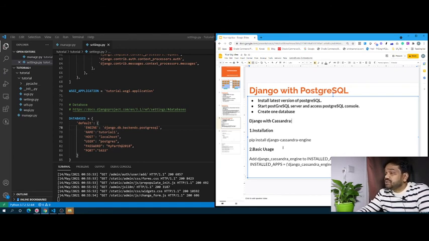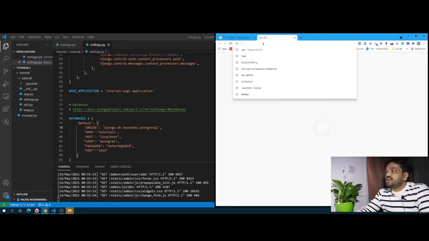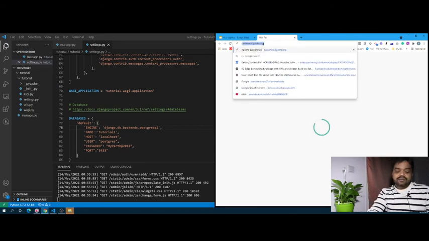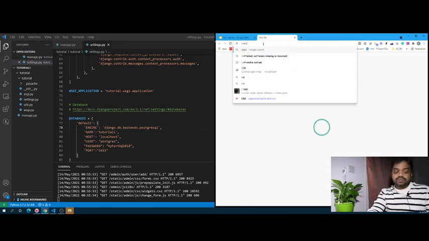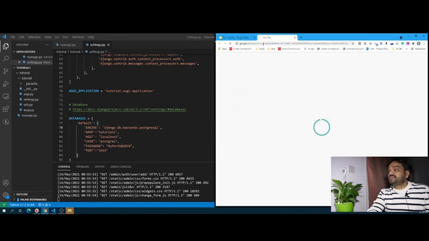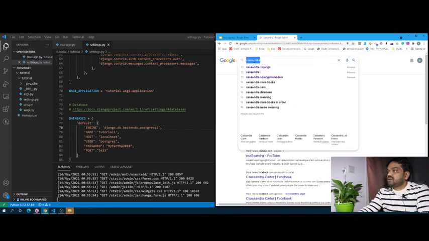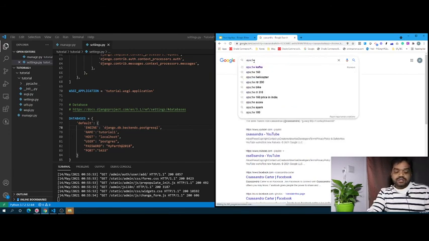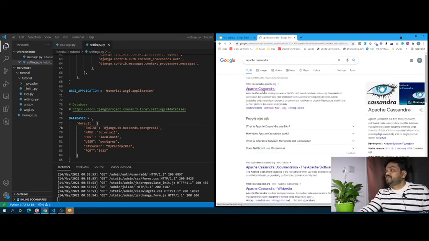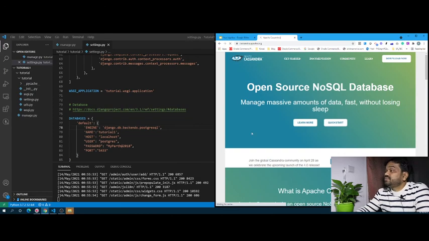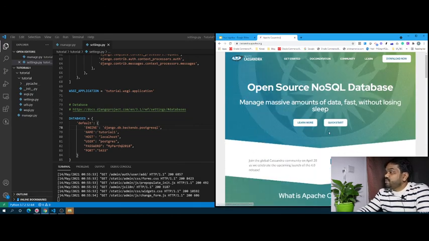Before that, you need to install Cassandra into your local system. Just visit the Cassandra official website, Apache Cassandra. It is an open source NoSQL database.